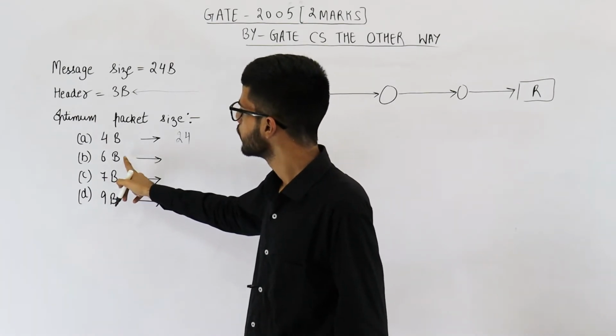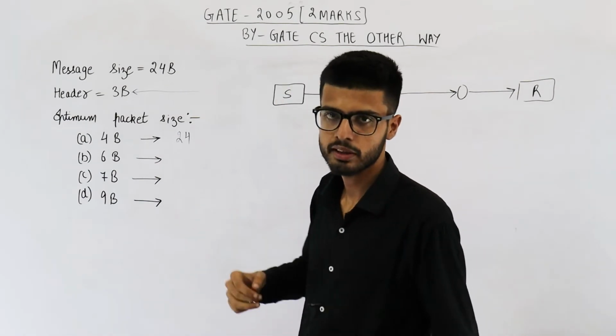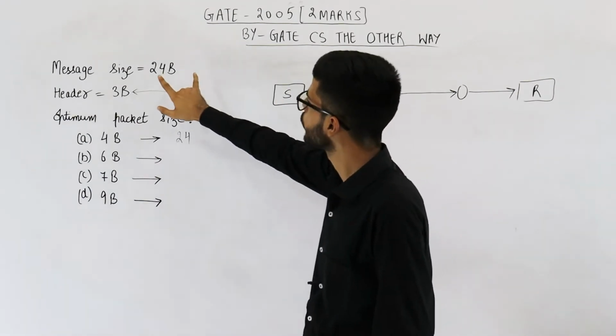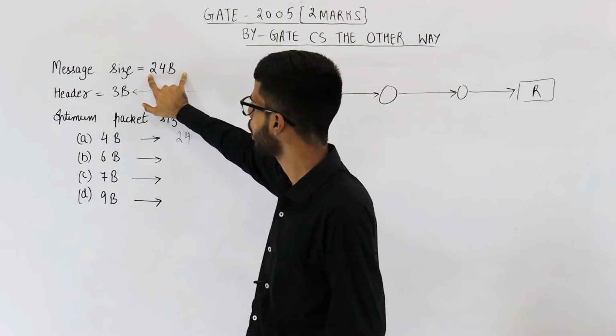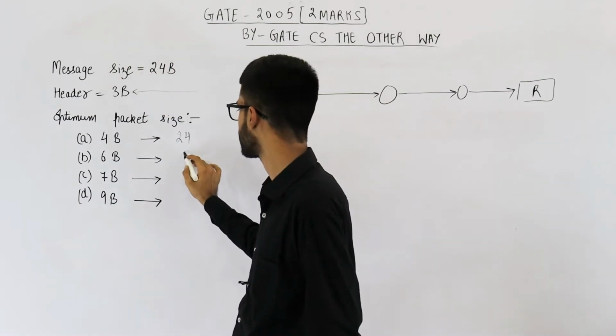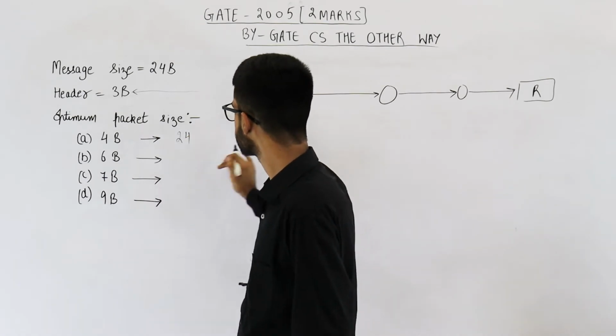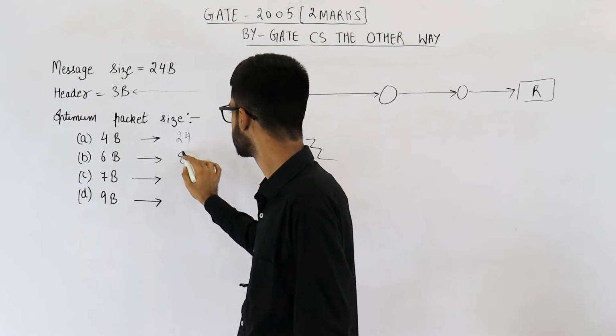In this case, out of these 6 bytes, 3 bytes will be for header. So only 3 useful bytes are sent. So to send 24 bytes, how many packets must be sent? 8, because each packet can contain 3 useful bytes. Okay. So this is 8.